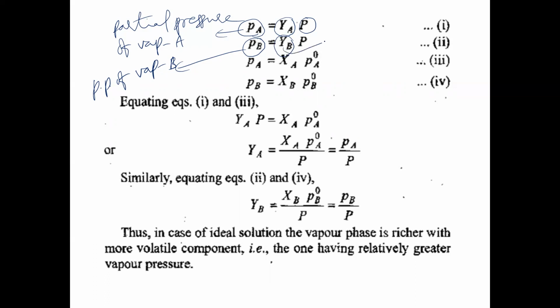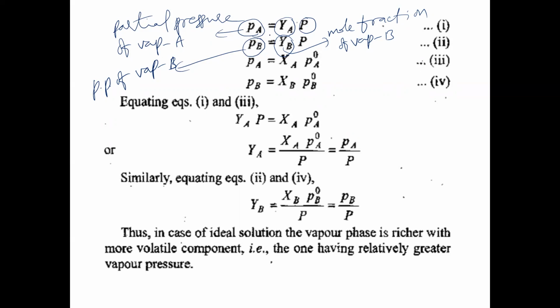Tell me what is YB here? Mole fraction of vapor B. Like that, YA is the mole fraction of vapor A. P is the total pressure of the gaseous mixture, meaning the mixture of two vapors A and B. The total pressure is P here. It is Dalton's law.